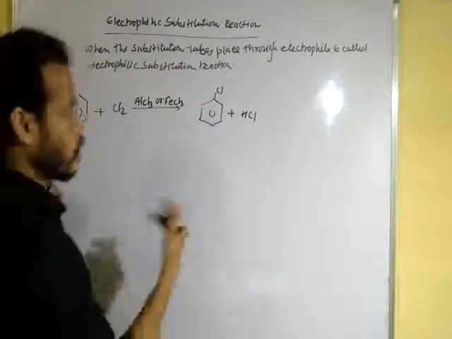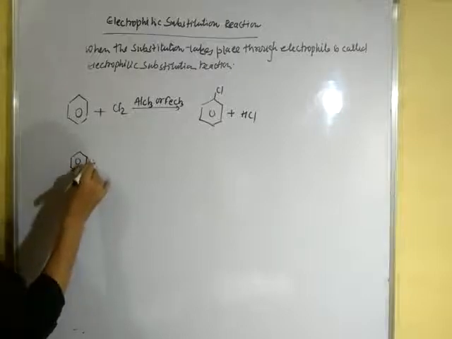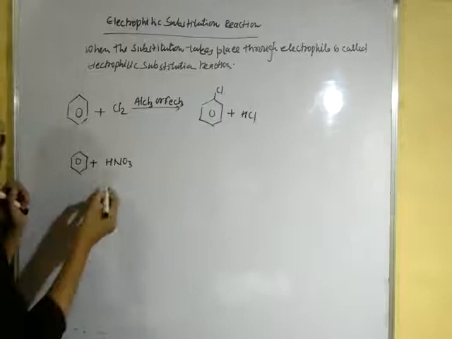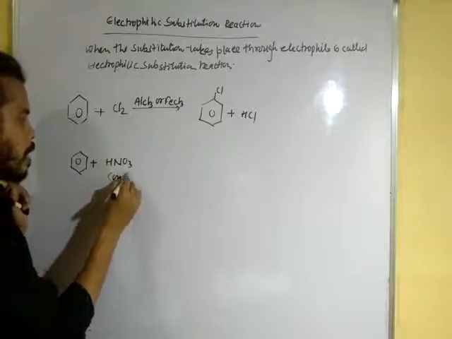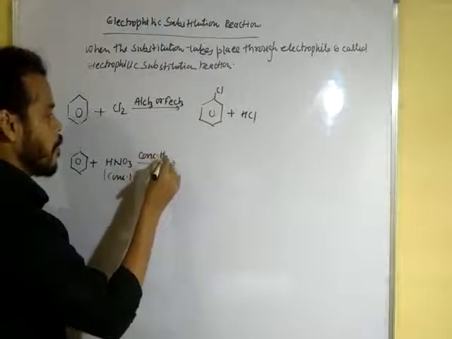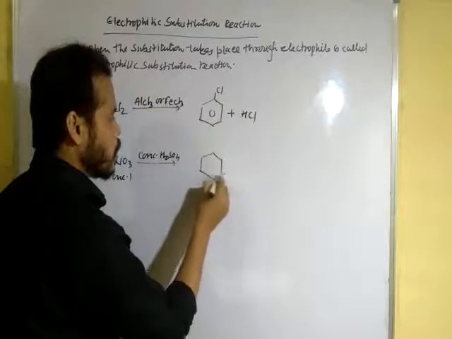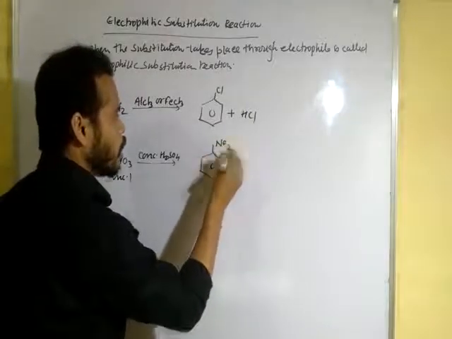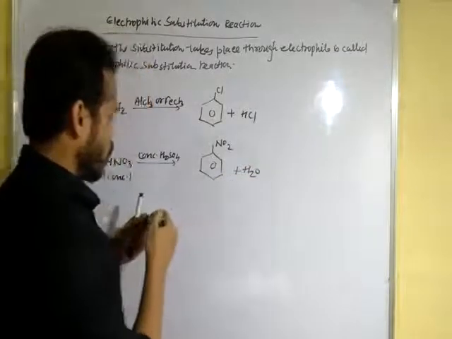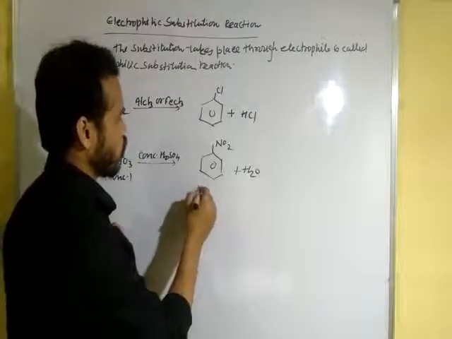Another example: when benzene is treated with concentrated nitric acid, HNO3, in the presence of concentrated sulfuric acid, H2SO4, it forms nitrobenzene with the elimination of a water molecule.